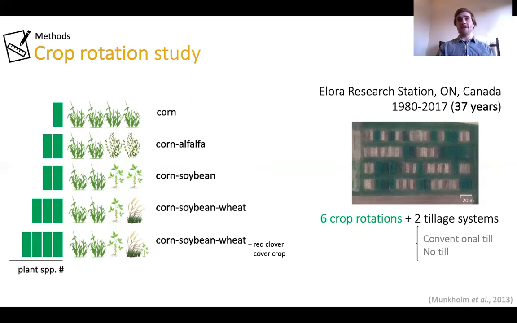The second study evaluated 5 crop rotation systems with different plant species diversity and analyzed under conventional tillage and no tillage. To standardize conditions and focus on long-term crop rotation effects, sampling was carried out when all rotations were under corn cropping.